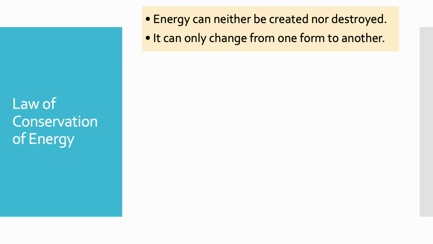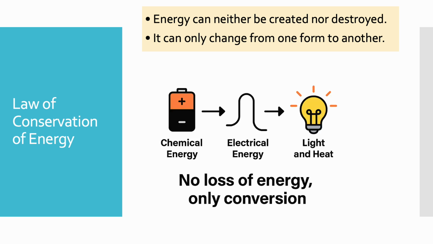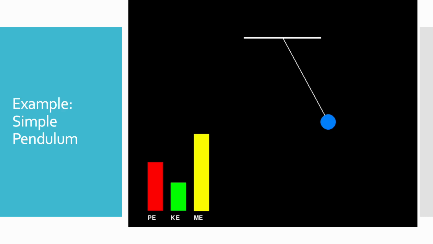For example, electrical energy can be converted into light and heat, but the total amount of energy remains the same. This is why we say there is no loss of energy, only conversion.